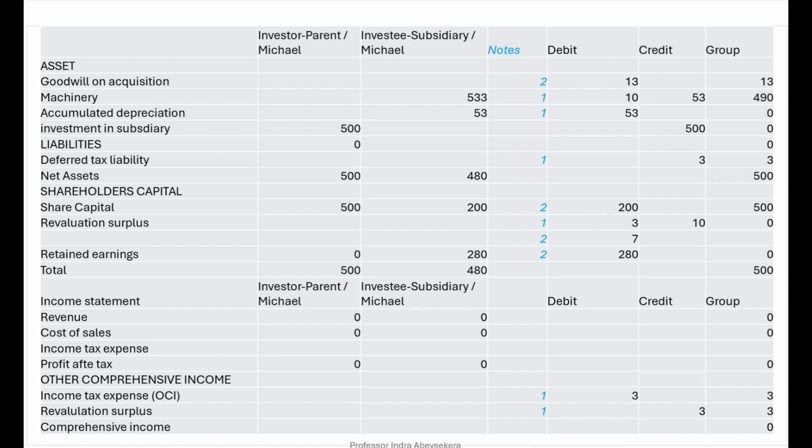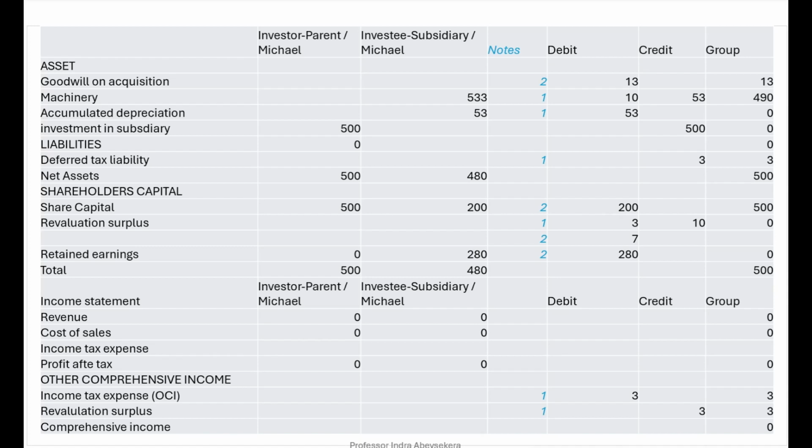In the elimination, we eliminate the investment of Michael, the parent, against the shareholders' equity in the subsidiary, so that we can show the assets and liabilities that Michael is controlling in the subsidiary.